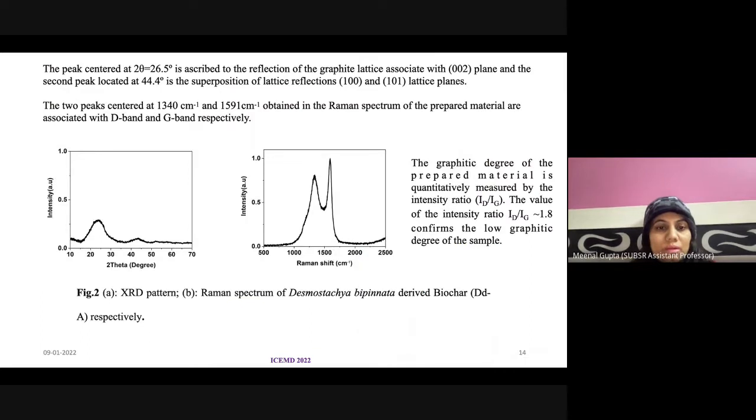So this is the XRD pattern and Raman spectra of the prepared sample, and we can see that in the Raman spectra there are two peaks at 1340 and 1591 centimeter inverse. These are responsible for the D and G band respectively, and we have calculated the ID by IG value, which has come around 1.8, and which confirms that our sample is having low graphitization.